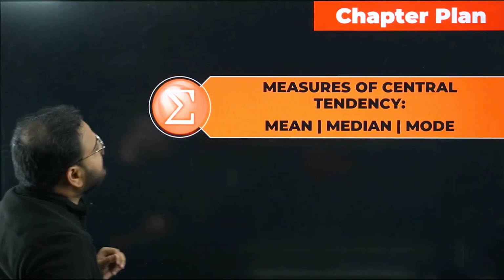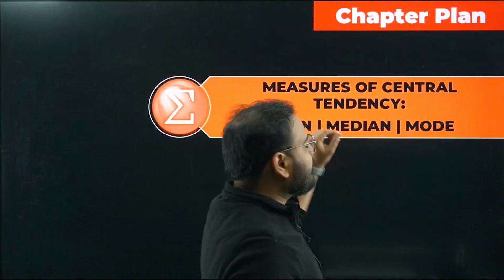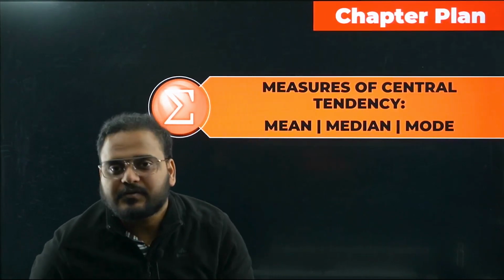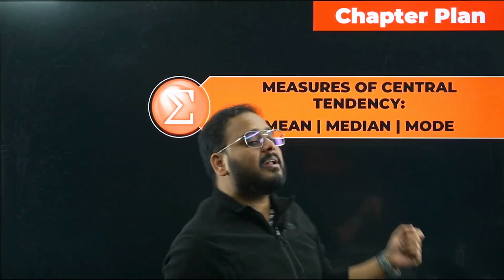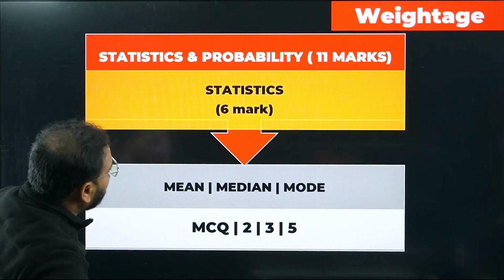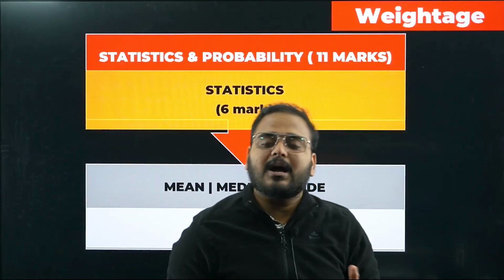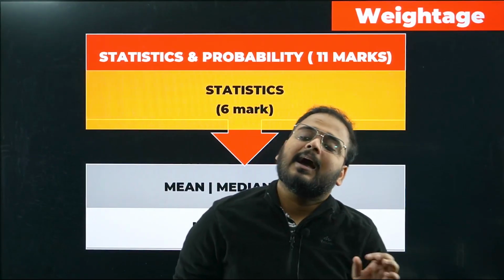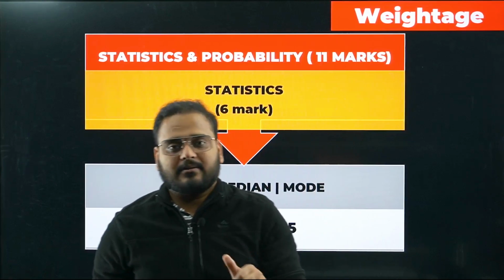So have a look at the first thing, chapter plan. As you know, we have only to study this year measures of central tendency, which is going to be mean, median and mode. We have done the first 2 and written the mocks as well. If you have missed out on that, please check the playlist for mathematics and write the mock on the mean and median.